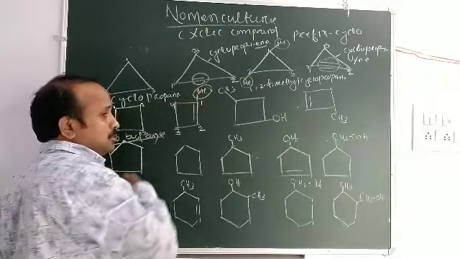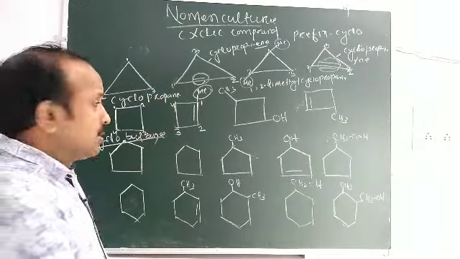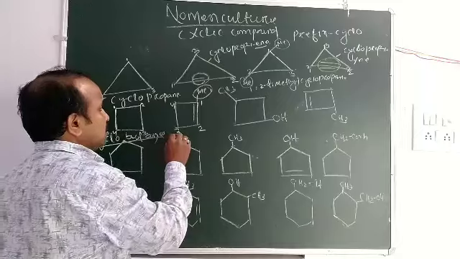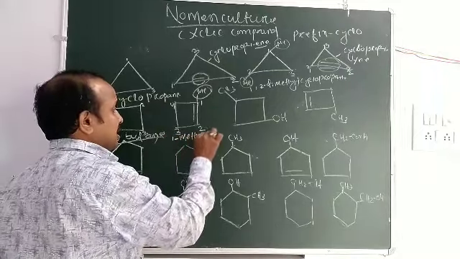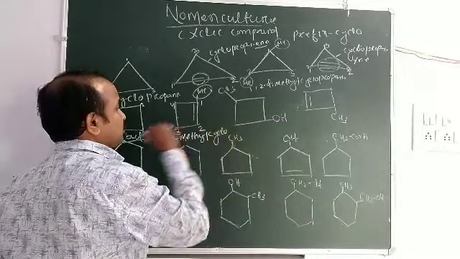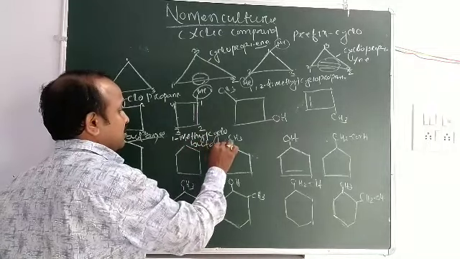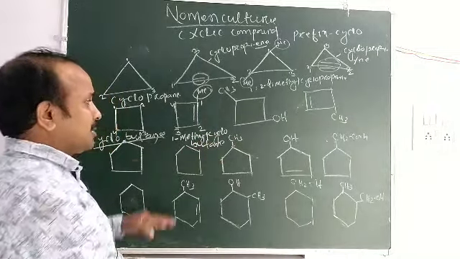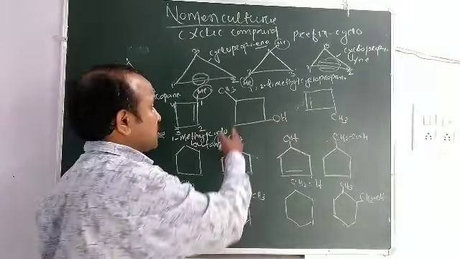As it is a substituent group, it is used as a prefix. For methyl, use 1-methyl. 1-methylcyclobutane.